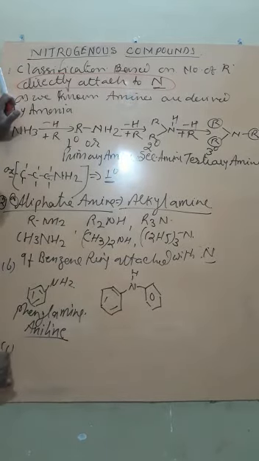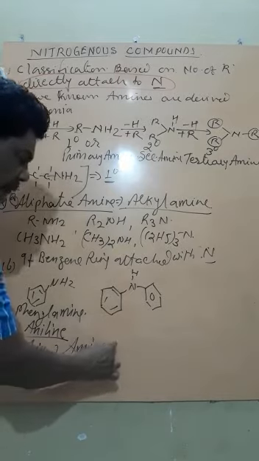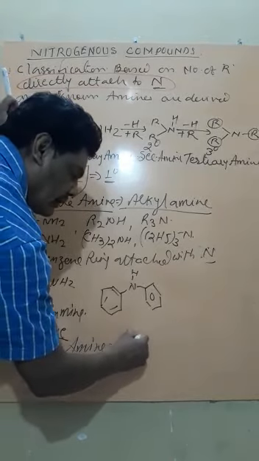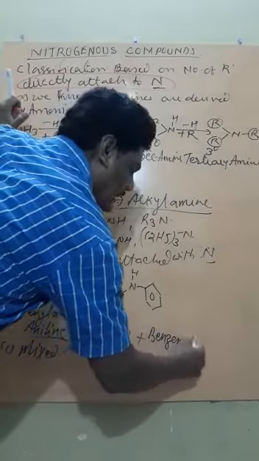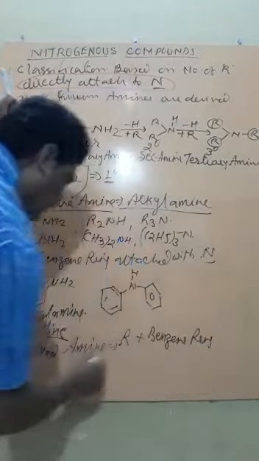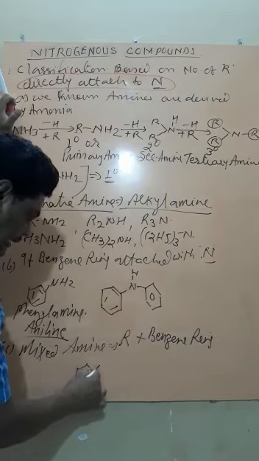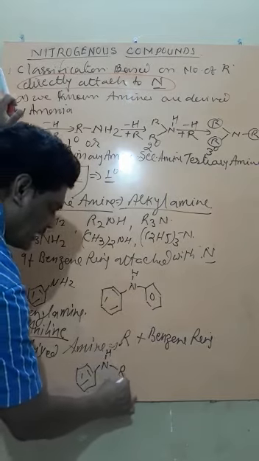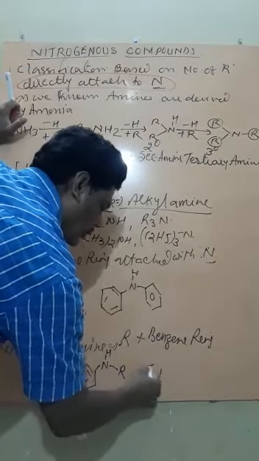One more possibility is there, mixed amine. Mixed amine means R, that is alkyl radical, plus benzene ring. Like here, suppose there is a benzene ring and there is N, H, and now it is attached with R, or you replace it by any other group.